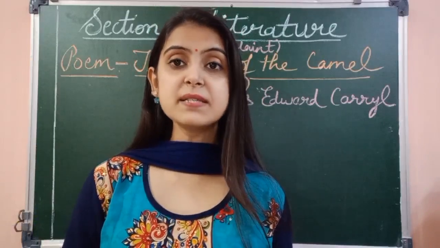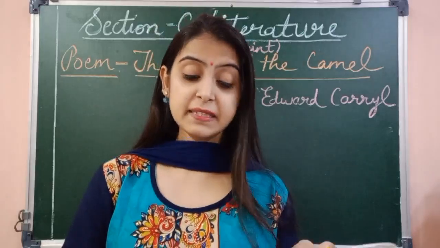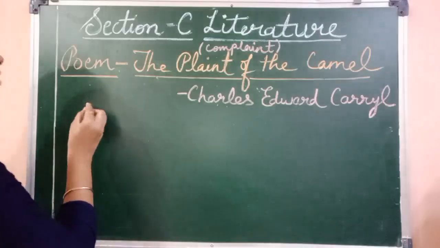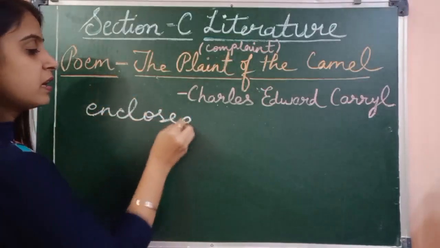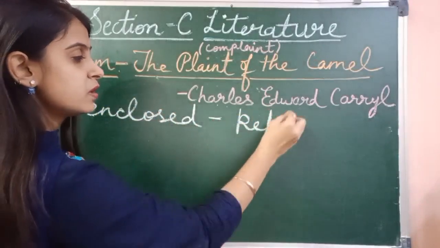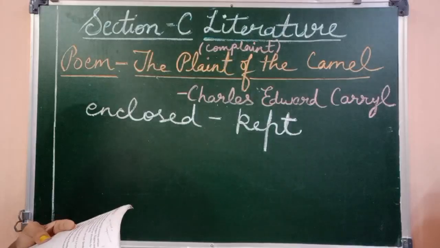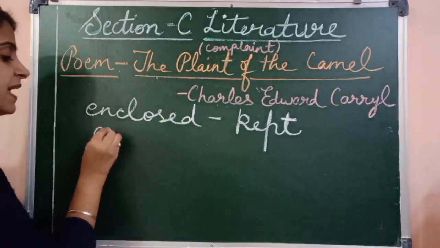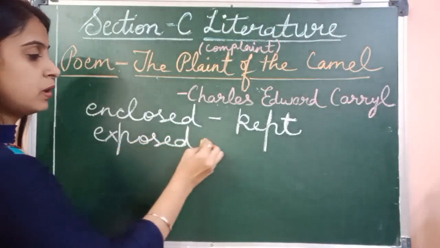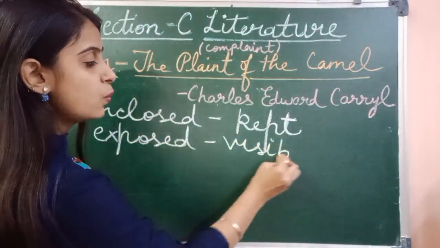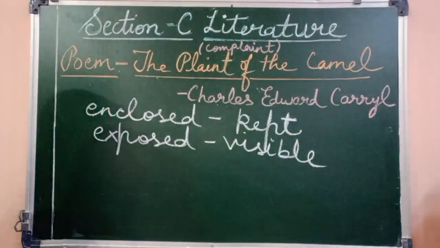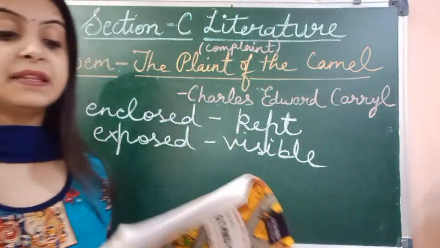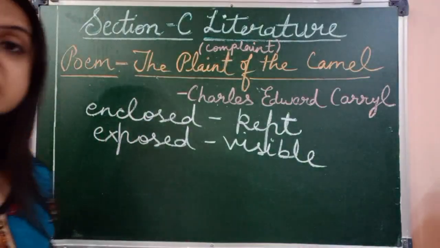Lambs, children, you know, a lamb is a young one of a sheep. He's saying that lambs are enclosed. Enclosed means they are kept. Write down, enclosed means kept. So the lambs are kept at a place where they are never exposed. Exposed means they are visible, so they are kept at a place which is safe for them and they are not visible. So they have a special home made for them. Who? Lambs.